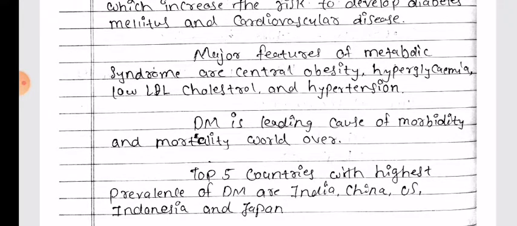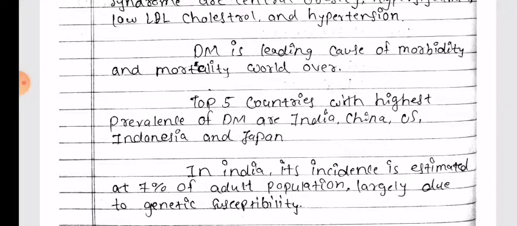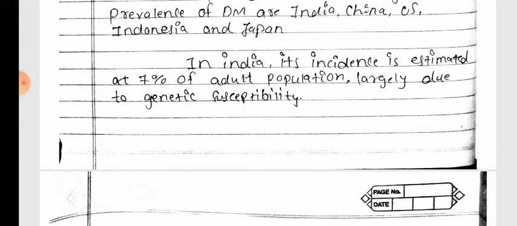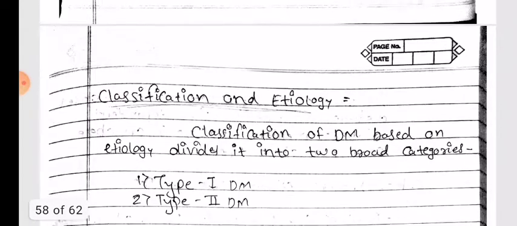Major features of metabolic syndrome are central obesity, hyperglycemia, low LDL cholesterol and hypertension. Diabetes mellitus is the leading cause of morbidity and mortality the world over. Top 5 countries with highest prevalence of DM are India, China, US, Indonesia and Japan. In India, its incidence is estimated at 7% of adult population, largely due to genetic susceptibility.